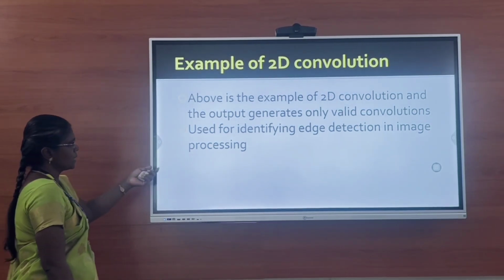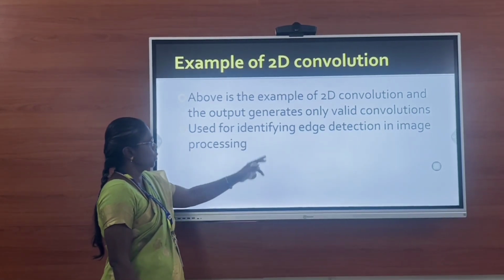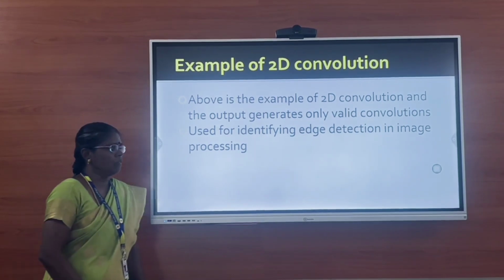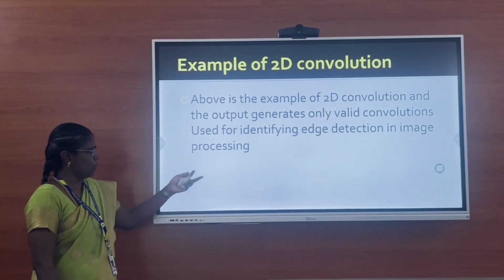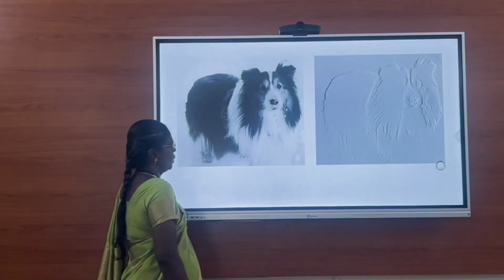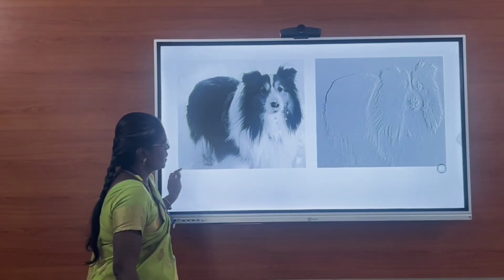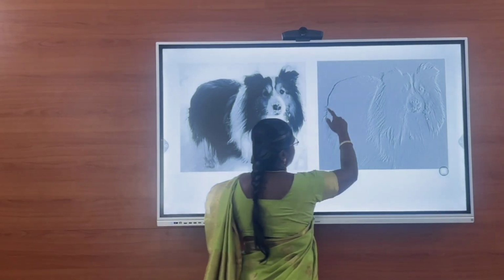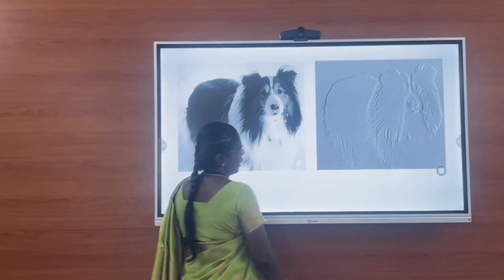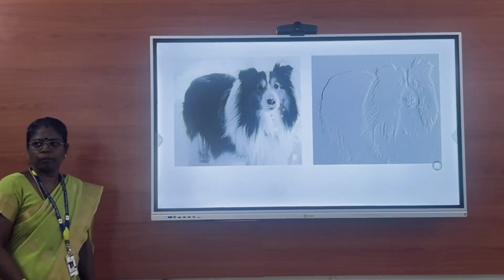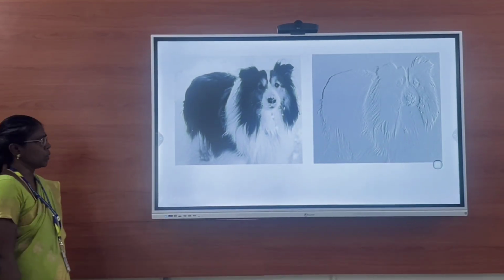Okay, that is the example given. Mainly, this is used for identification of edges in images. An example is given here. What can you see here? You can see a dot. After performing the convolution operation, you can identify the edges clearly. This is an edge detection algorithm.